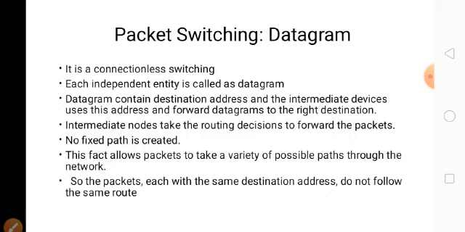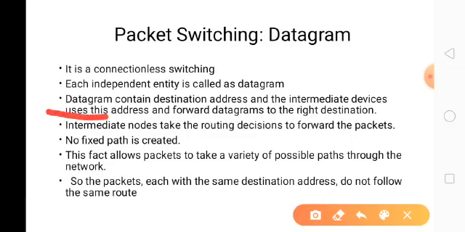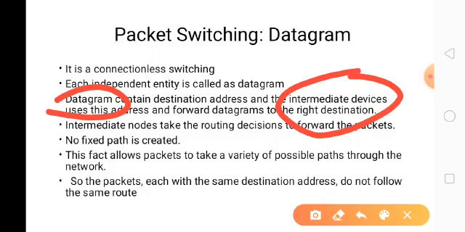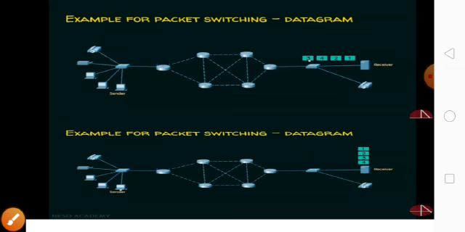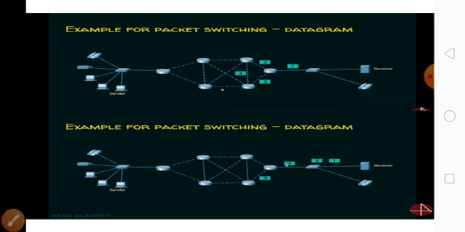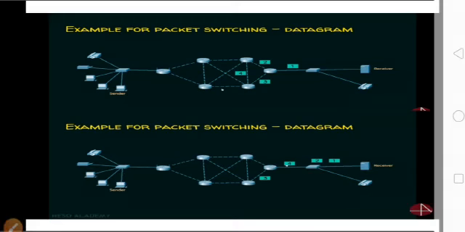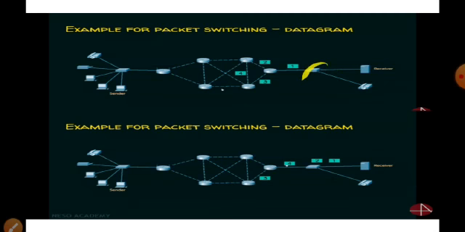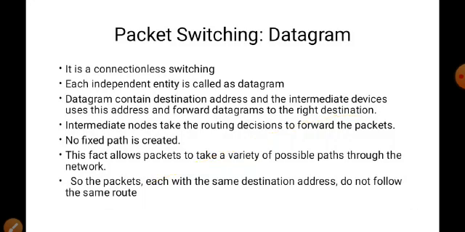So the datagram explanation: it is connectionless switching. A datagram is nothing but a packet. A datagram contains the destination address, and the intermediate device uses this address and forwards the datagram. See here, one is coming this way, then this intermediate device uses the address and forwards to the next node. That is what they are trying to say.